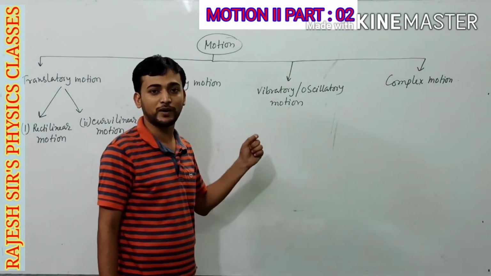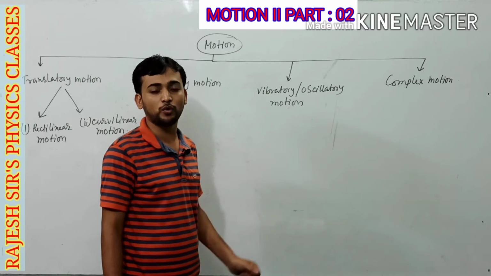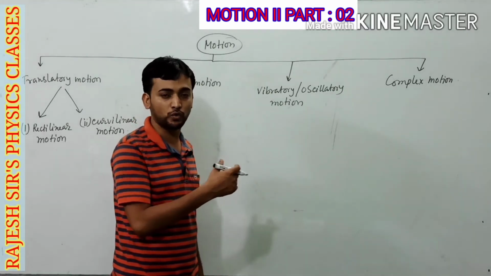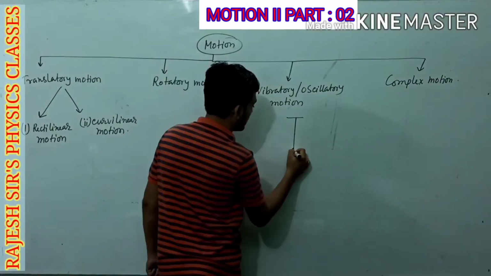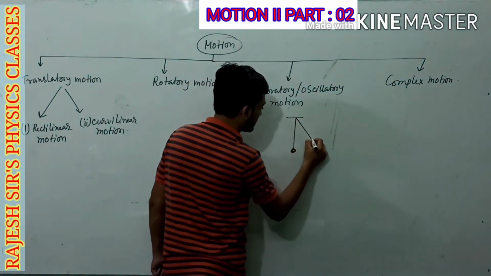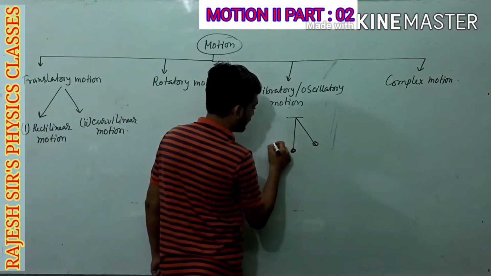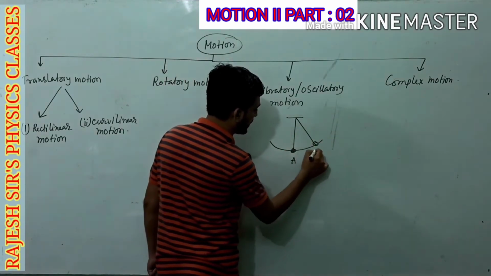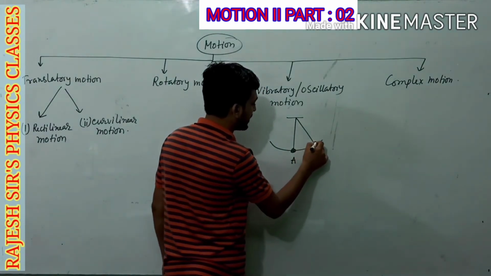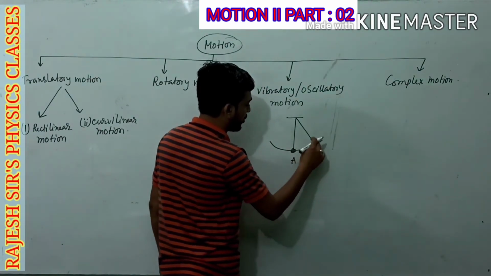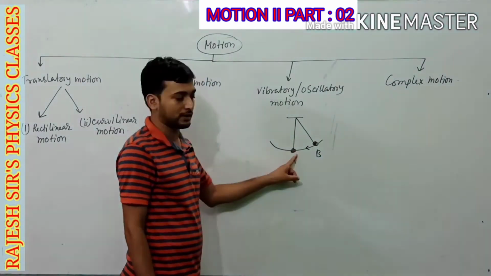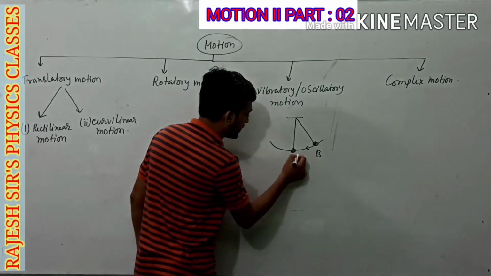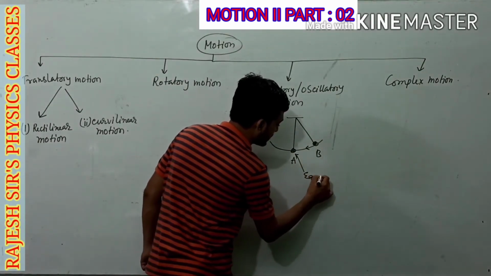In this case, objects are found to retrace their own path repeatedly. Means any back and forth motion or to and fro motion will be known as vibratory motion. If we consider a simple pendulum and shift the bob from point A to point B and then release the bob, what will happen? On releasing the bob at point B, it will again come back to its initial position A. This will be known as the equilibrium position.